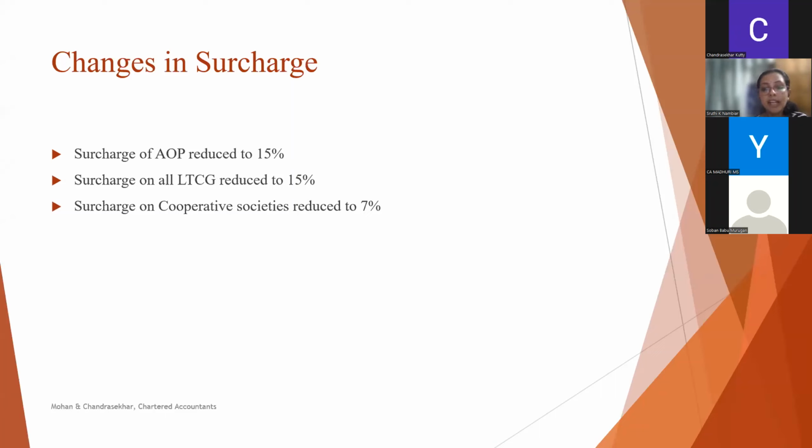Further, long-term capital gain on listed equity shares, units, etc. are liable to a maximum surcharge of 15%. But the other long-term capital gain was subject to a graded surcharge which goes up to 37%. This budget has now capped the rate of surcharge on all long-term capital gain at 15%. And now the surcharge on cooperative societies is also reduced to 7%. That's it. Thank you.